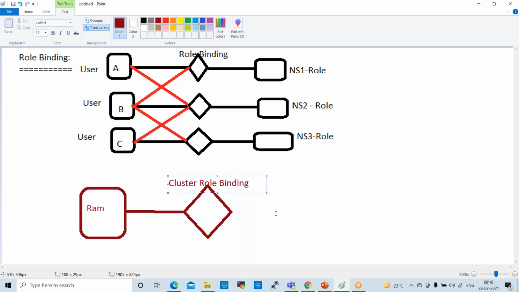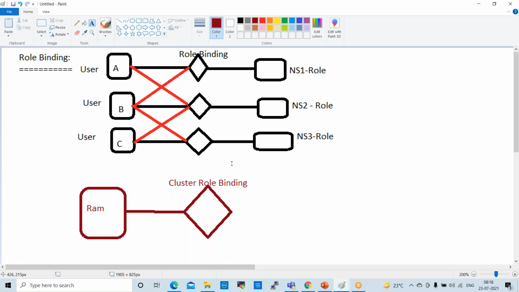In cluster role binding, initially when I started my career, when I started working on Kubernetes, at that time I handled only one cluster, which is the APAC cluster, the APAC region. So when I started working on Kubernetes, I worked on only the APAC cluster.